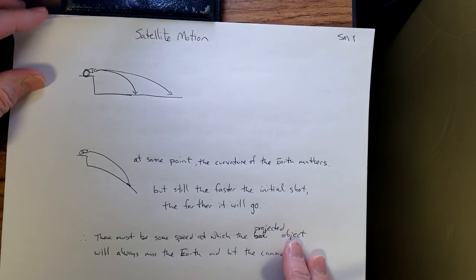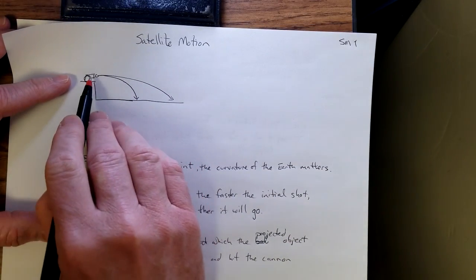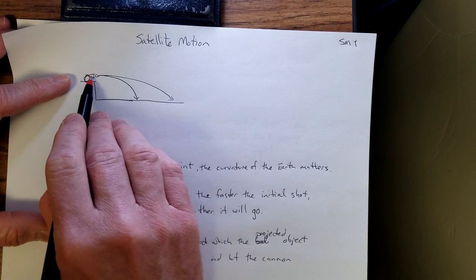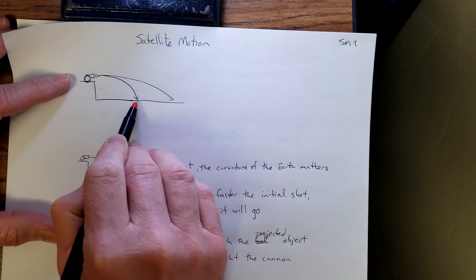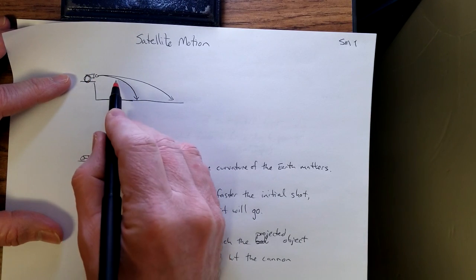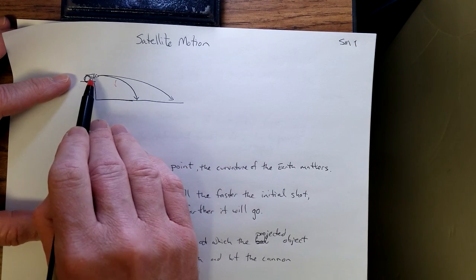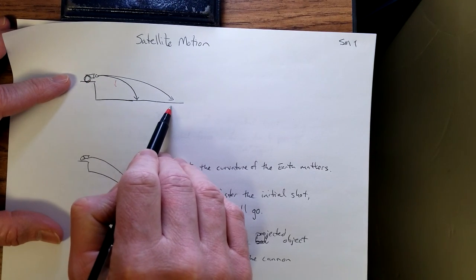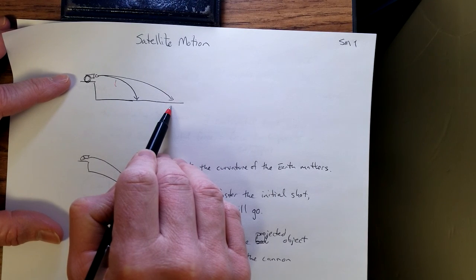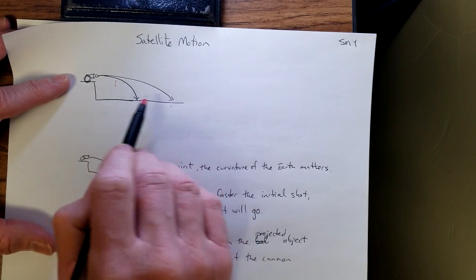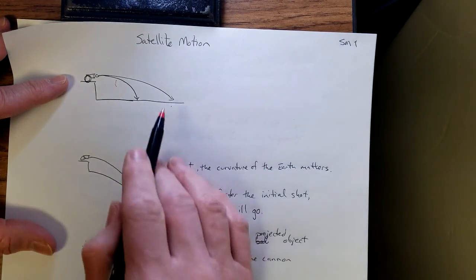Satellite motion. So if I shoot an object from a cannon, let's say I shoot a cannonball horizontally, the cannonball will fall a certain distance. That should not be a shock. The force of gravity is pulling down on it, so it will fall. If I shoot it faster, it'll go farther. That should not be a shock to anyone. If in doubt, throw a ball horizontally and then throw it harder, and it will go farther the second time, unless it hits something, but it's not going to hit anything in our problem here, other than the ground potentially.